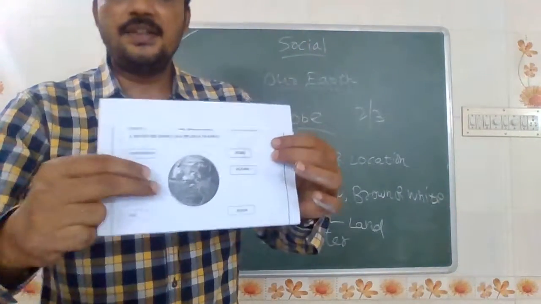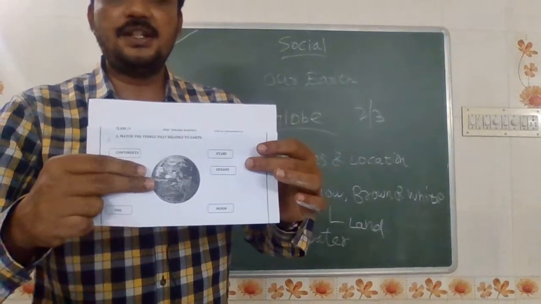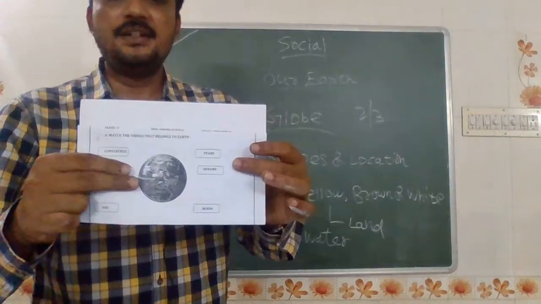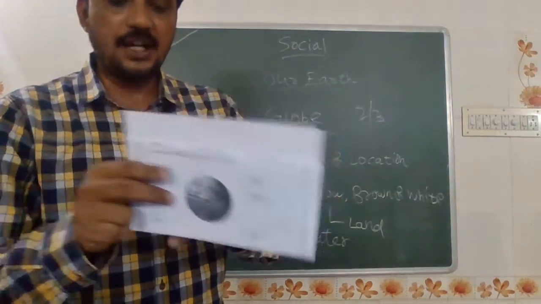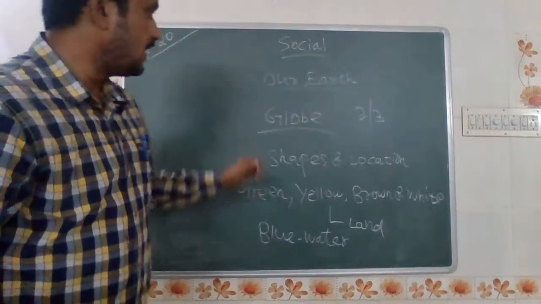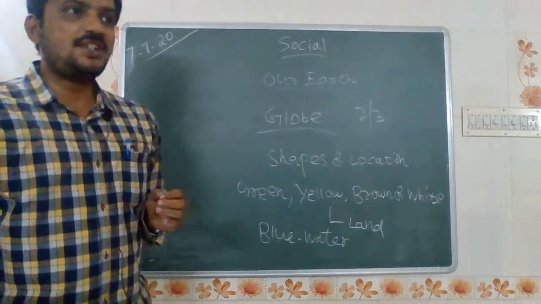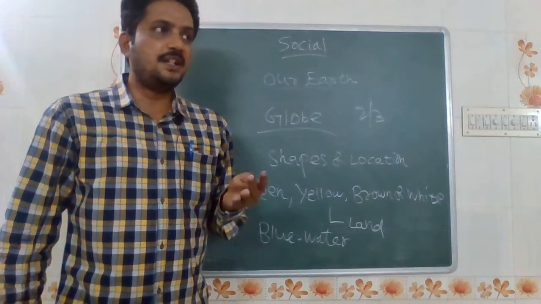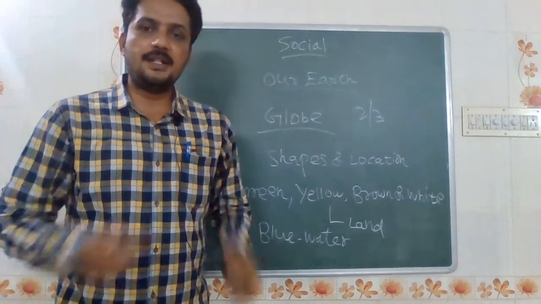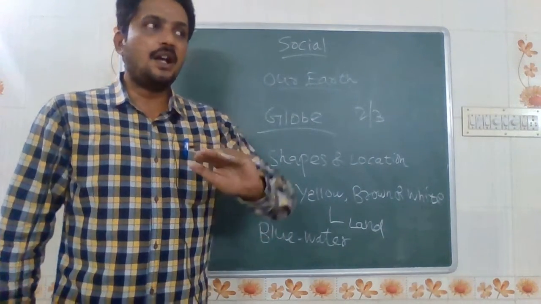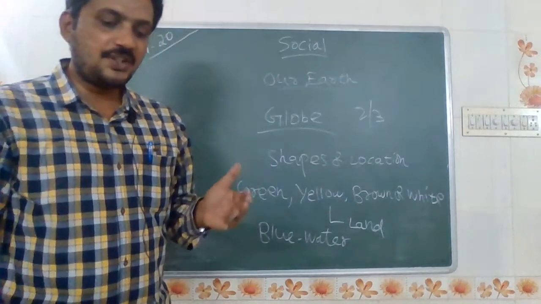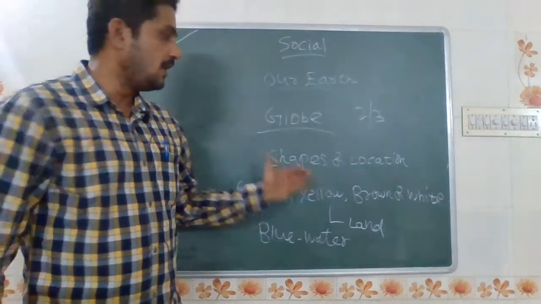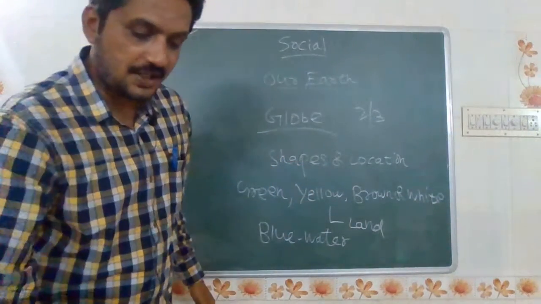See, children, this is the earth model, the planet where we are living. Now we have clearly seen about the globe. Maps are also representations for the Indian map, India rivers, India political, India states, classified according to their states. The globe is a representation of the shapes and location of various land masses and water bodies.